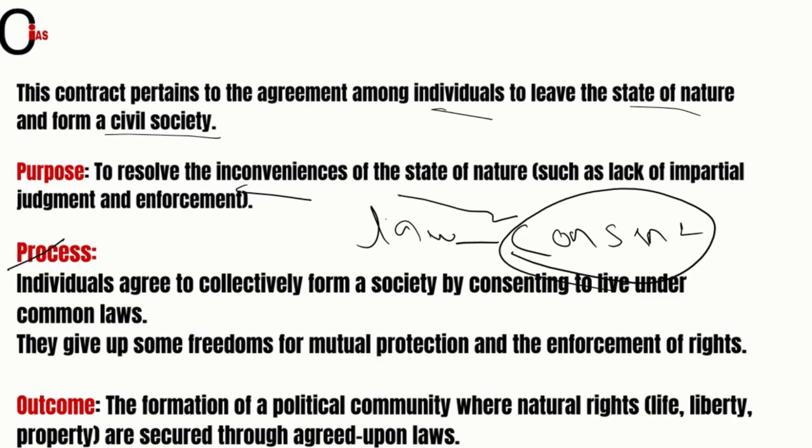So here, friends, the result of this formation was that every person has the right to life, liberty, and property. Everything was secured under the civil society, right? And what is the only problem in the first agreement, friends? The only problem in this first civil society contract was that there was no government.